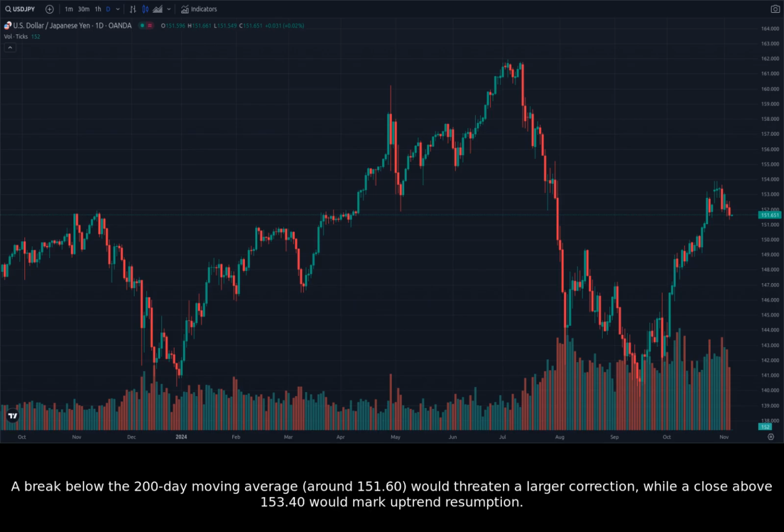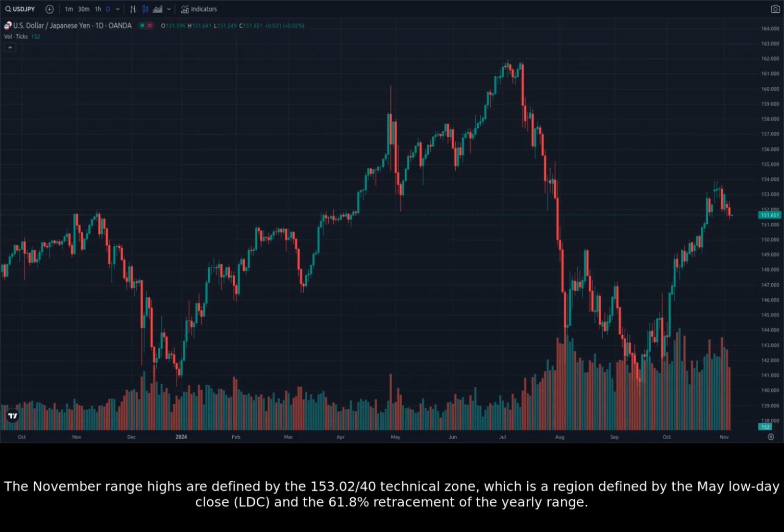A break below the 200-day moving average, around 151.60, would threaten a larger correction, while a close above 153.40 would mark uptrend resumption. The November range highs are defined by the 153.02/40 technical zone, which is a region defined by the May low day close, LDC, and the 61.8% retracement of the yearly range.